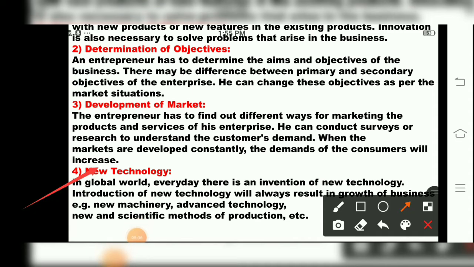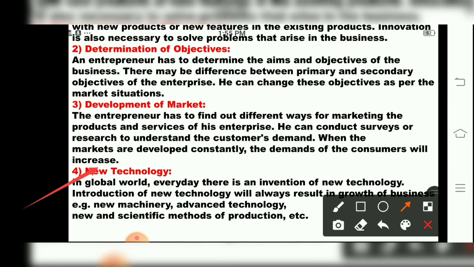So, new technology means an entrepreneur should have knowledge of new machineries, how to use advanced technology, and what the new and scientific methods are to improve the production process, which techniques should be used, and where they will be profitable. This is all the technology knowledge an entrepreneur should have.